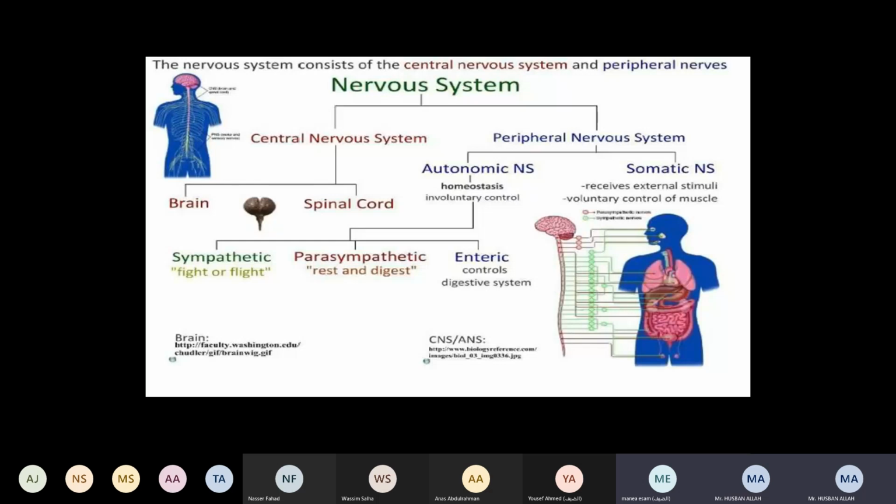And the somatic is under control, like when we are walking, talking, playing. Some things are not under control, so those occur in the autonomic nervous system, like heartbeat, blood flow, and breathing. These are involuntary actions.